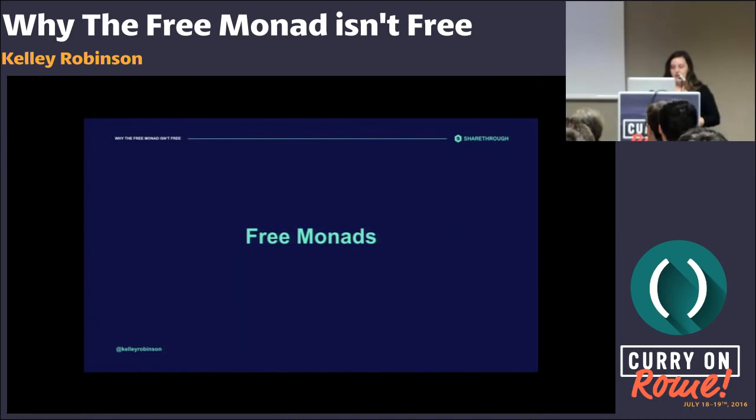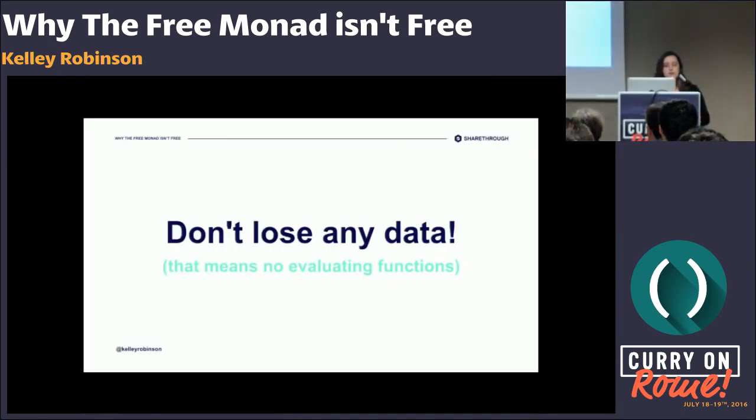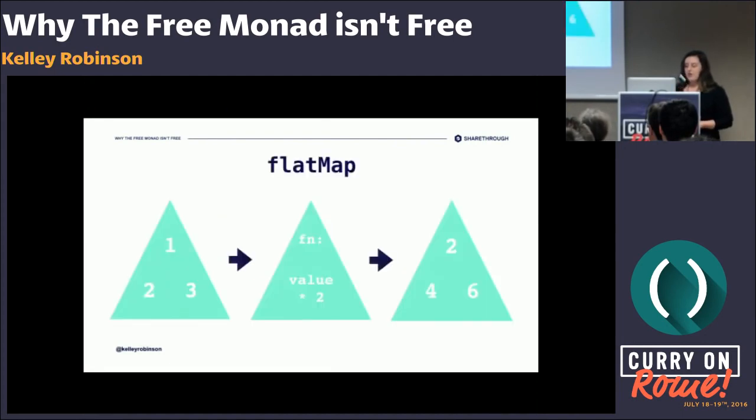And that brings us to free monads. In order for a monad to be free, we don't want to lose any data, and that means no evaluating functions while we're chaining operations together and while we're flat mapping. If you look back at our example that we used defining these pictures, these triangles, this fails the free test. We're evaluating that function and losing data in the result. We don't know what the function was, and we don't know what the input data was in that final result. So how do we do this without losing the data? The important thing is that we have to store the data and the functions as we chain operations together and effectively build up a syntax that we can evaluate at a later point.